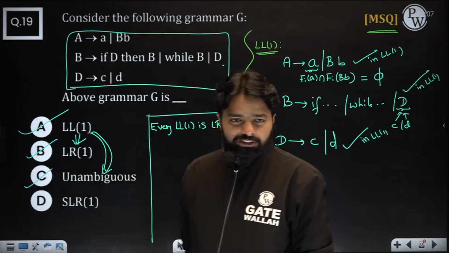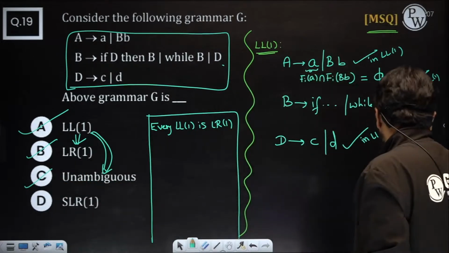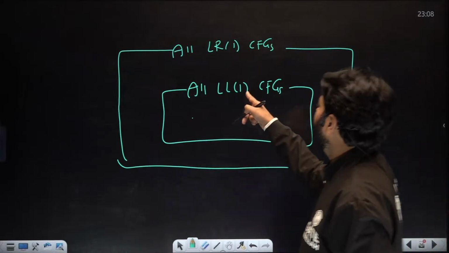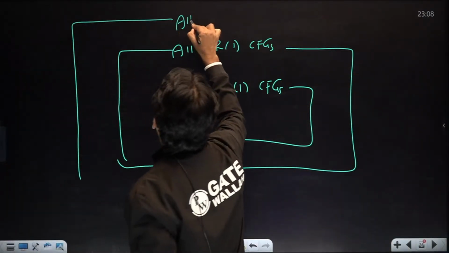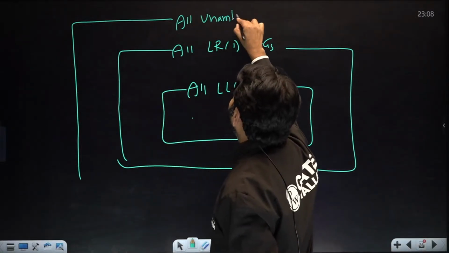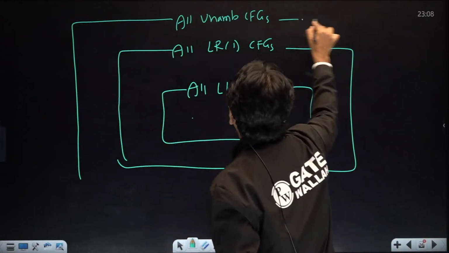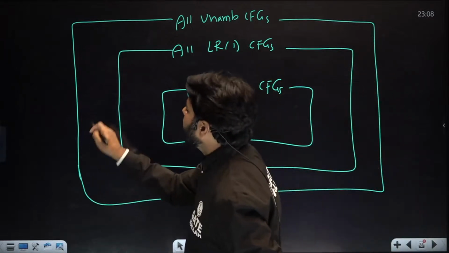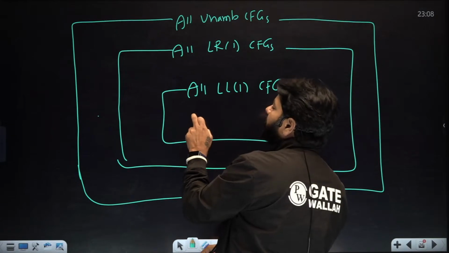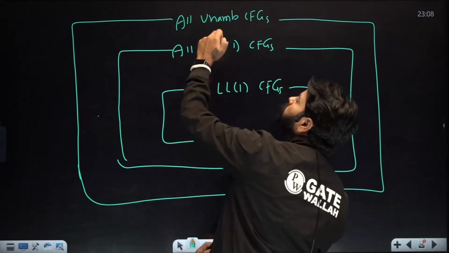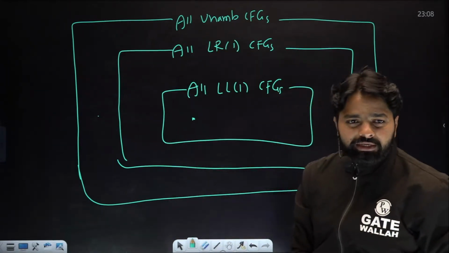Do you know that fact? If it is LL1, it is LR1, and every LR1 is definitely inside unambiguous. But you cannot guarantee that an unambiguous grammar is LR1. But whenever it is LL1, it is going to satisfy LR1, and it is also going to satisfy unambiguous.